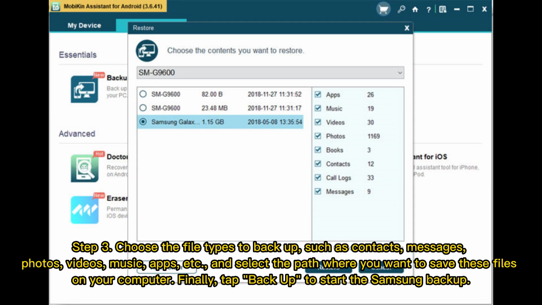Step 3. Choose the file types to back up, such as contacts, messages, photos, videos, music, apps, etc., and select the path where you want to save these files on your computer. Finally, tap Backup to start the Samsung backup.